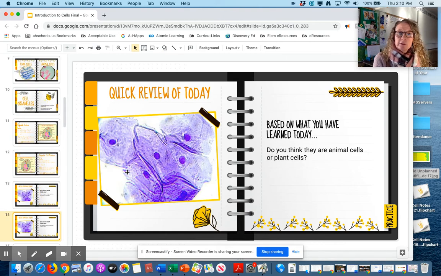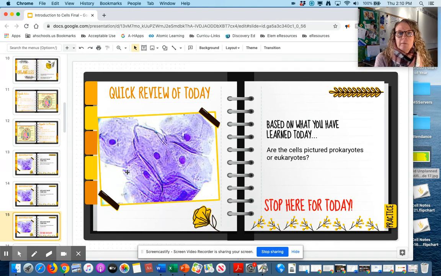And then based on the picture there, do you think that these are animal cells, or do you think that these are plant cells? And then the last question, where we're going to stop here for today, is based on what you've learned, are the cells pictured prokaryotes or eukaryotes? So you might have to review what a prokaryote is and what a eukaryote is, and then what you think that is in the cells. Right. So that's where we're going to stop for today.